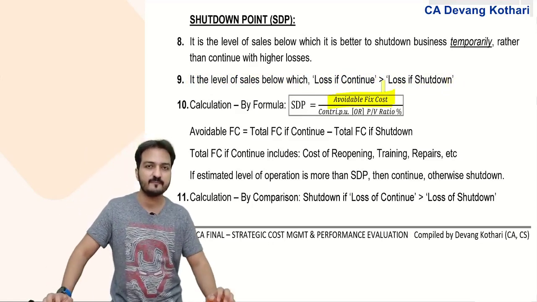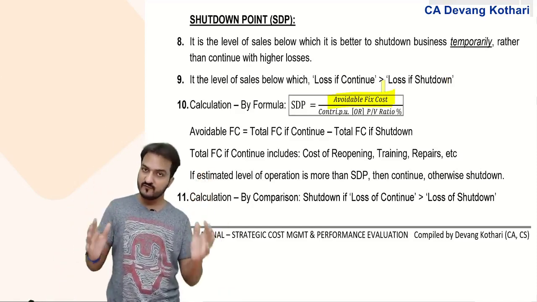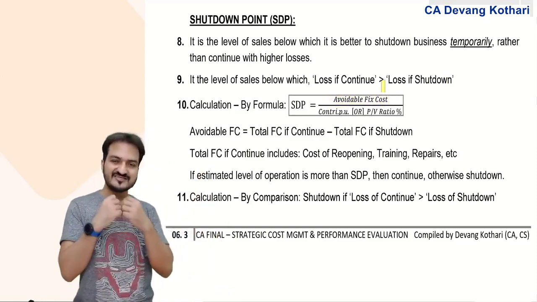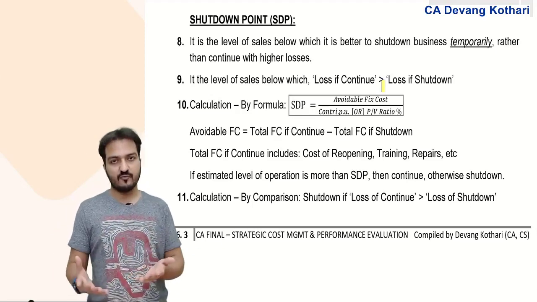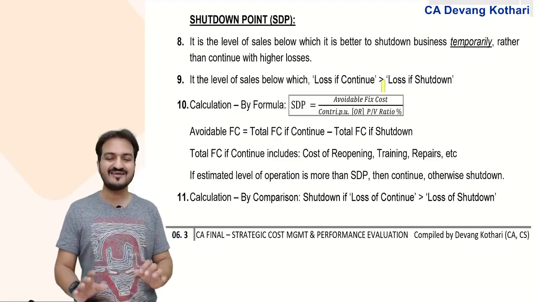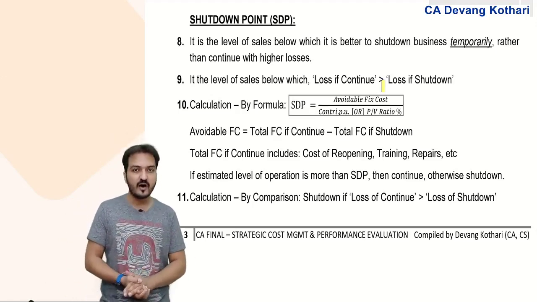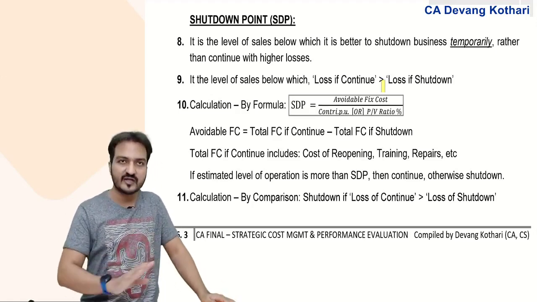in the question. Meaning, out of my total fixed cost, there has to be some portion of the fixed cost which is avoidable when I shut down. Only then the entire principle of shutdown point will come. Otherwise, shutdown point does not exist.